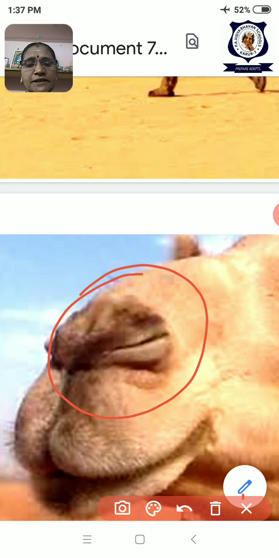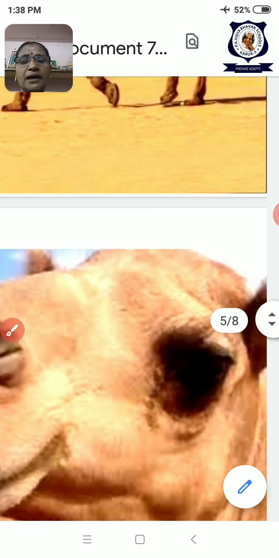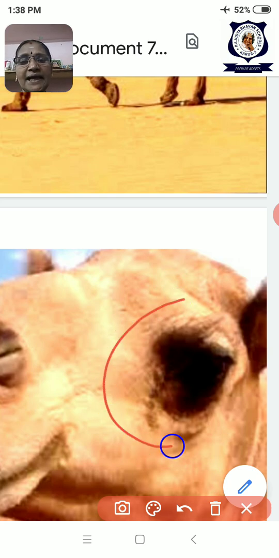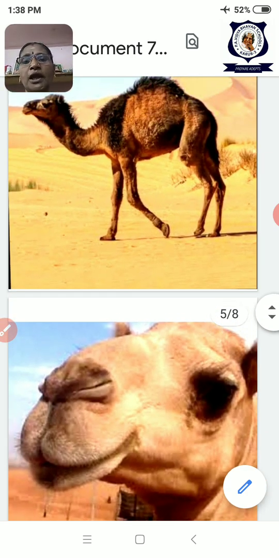And also it has long eyelashes and long hairs in the ears. You see, the long hairs are there in the eyelashes and in the ears. So it is avoiding the sand from falling on the ears, nose and eyes during the sandstorm, or windstorm, which is a desert storm. Okay, and these are the adaptations of camel.